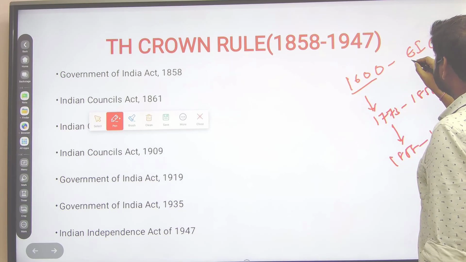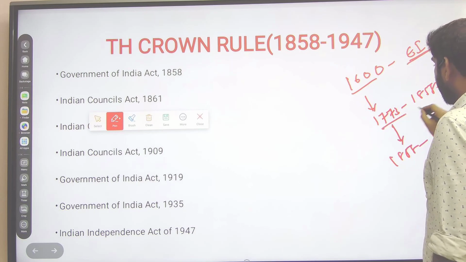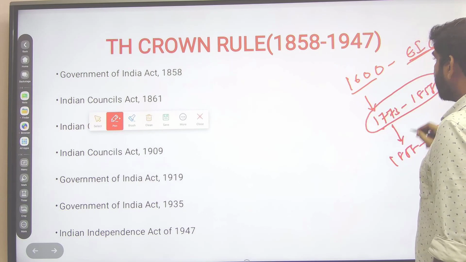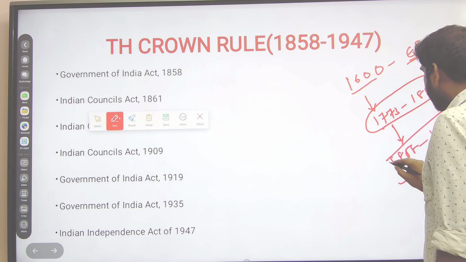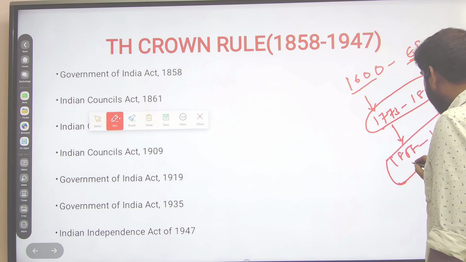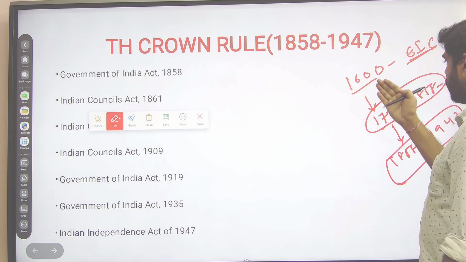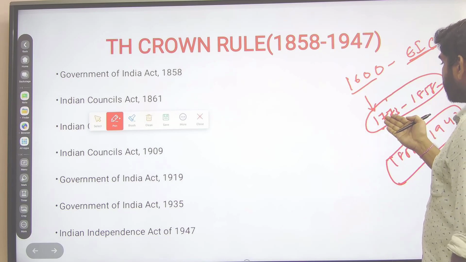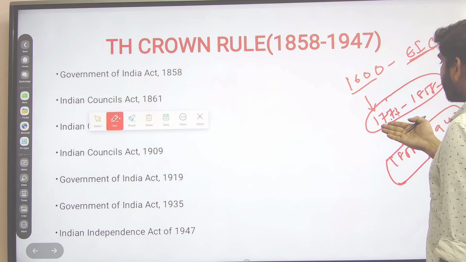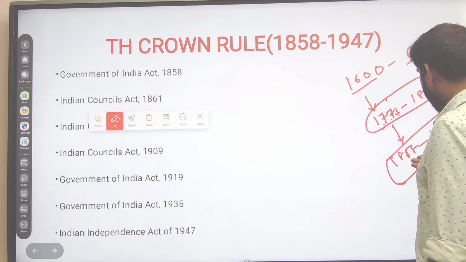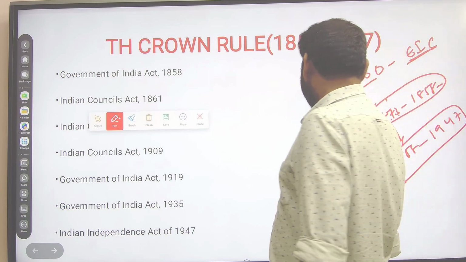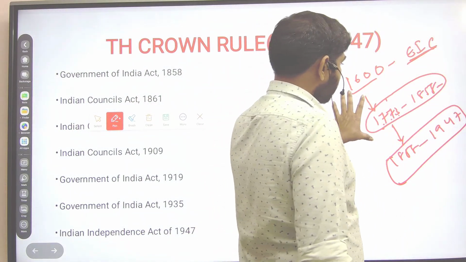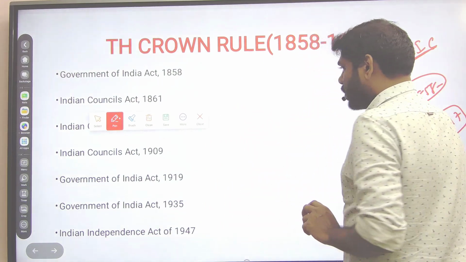In this period, the British Parliament controlled the East India Company, and here the British government directly ruled India. So the company evolved till 1773, and then the company was indirectly controlled by the government. Here the government directly ruled India. So these three important sections you have to remember.